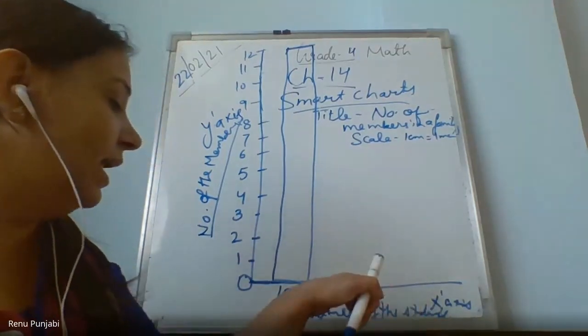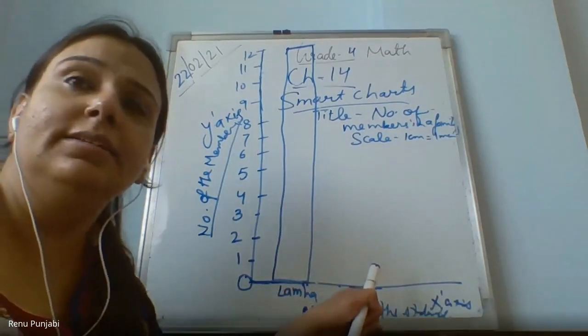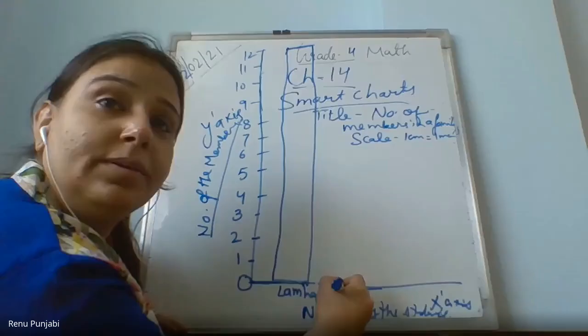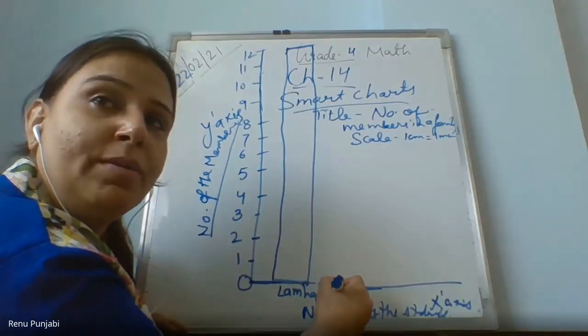Now, next child, which child was it? I have taken Lakshya, ma'am. Lakshya, how many members are there in your family? 9.